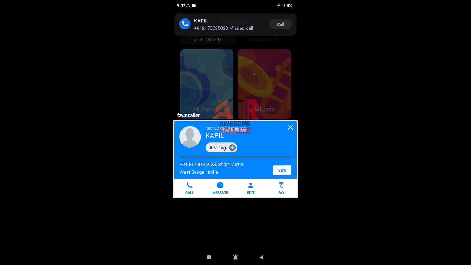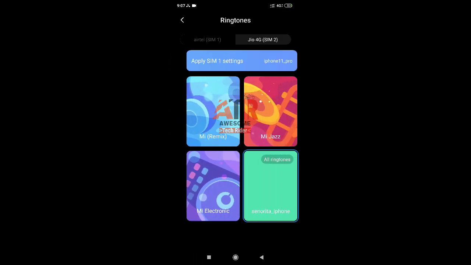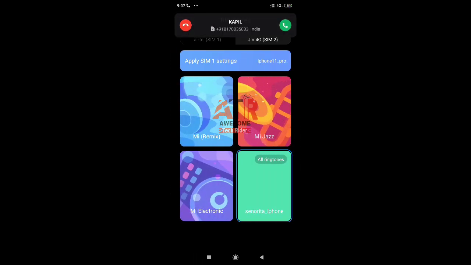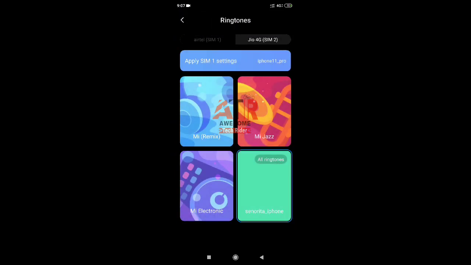So iPhone 11 Pro is ringing, and in SIM 2 I am calling right now. So you can see this process is working.